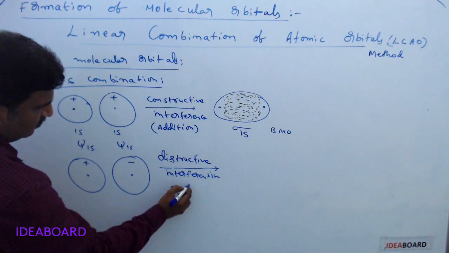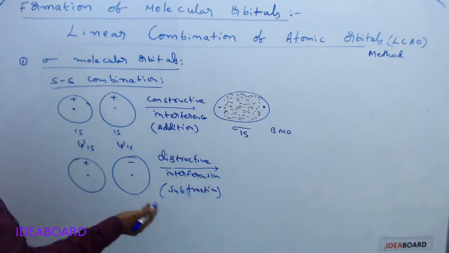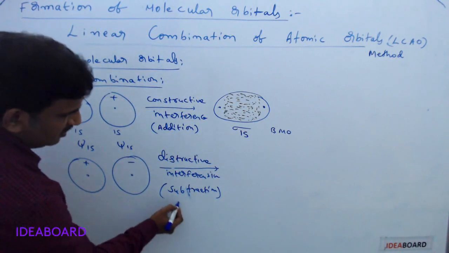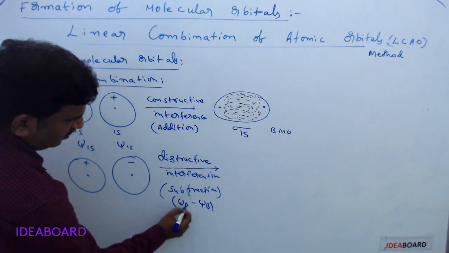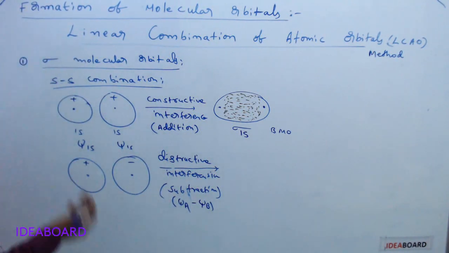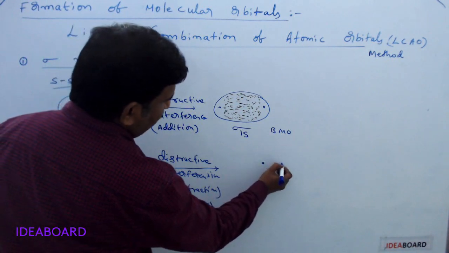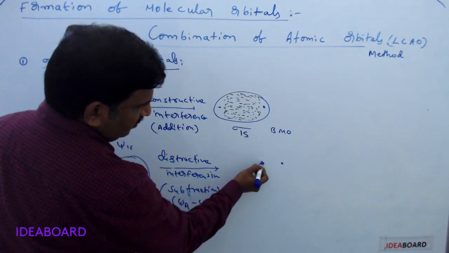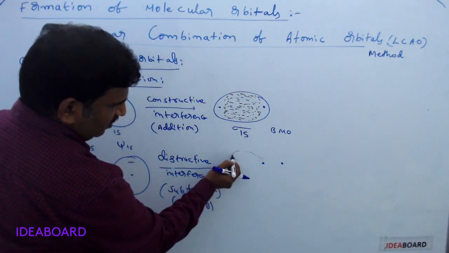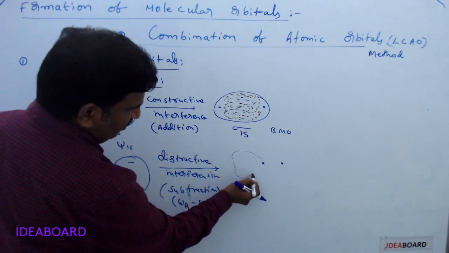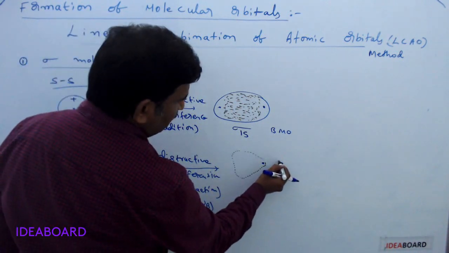By the subtraction of electron wave, it means psi a minus psi b. Simply remember psi a minus psi b occurs. So by psi a minus psi b, what happens? Here the nuclei of two atoms are present, but the electron cloud is present like this, away, not in between the nuclei.